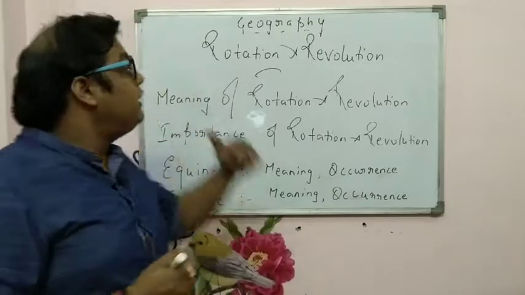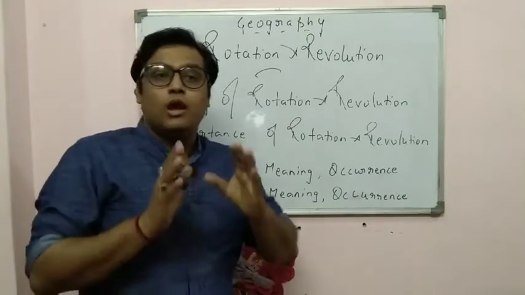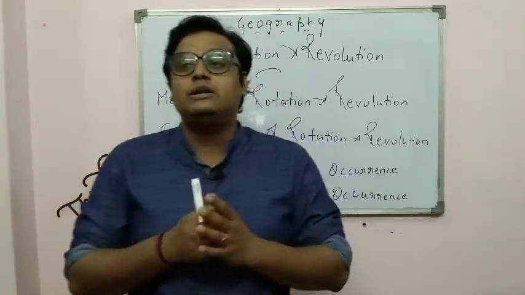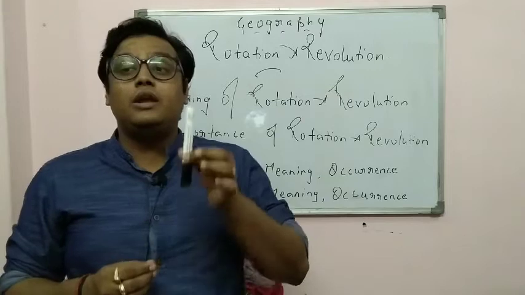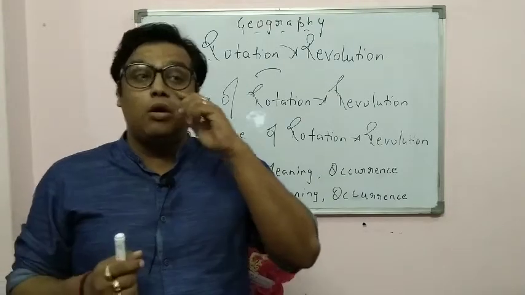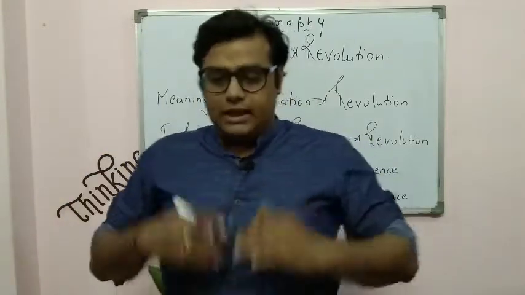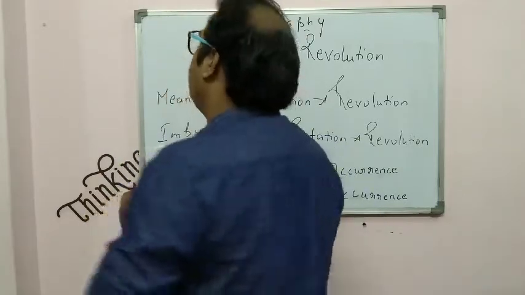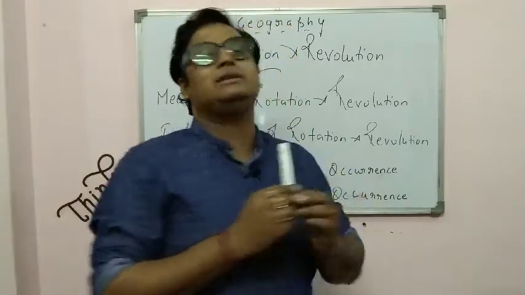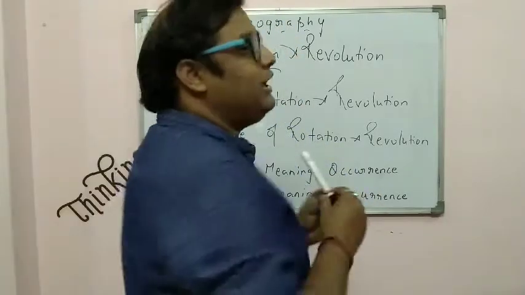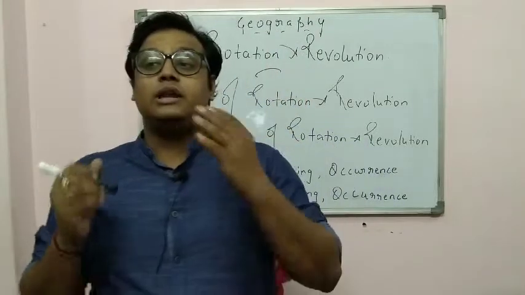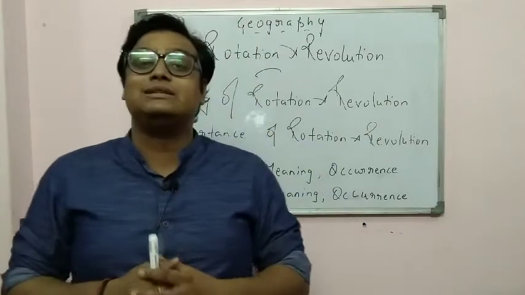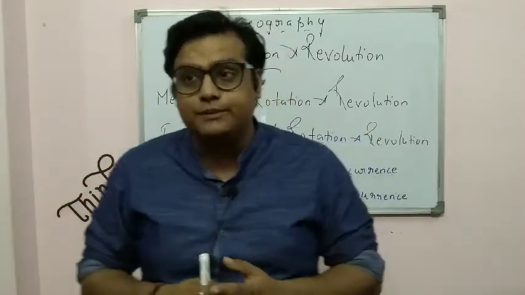Now, what do you understand by the term rotation? Very easy. Now, what is rotation? When an object is rotating on its axis. Suppose if I am standing like this, I am rotating on my axis. I am taking a round of myself only on my axis. That is known as rotation. When a body or celestial body or a planet is rotating on its axis, it is known as rotation.